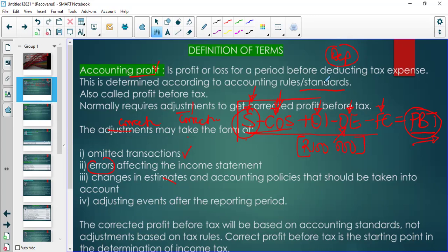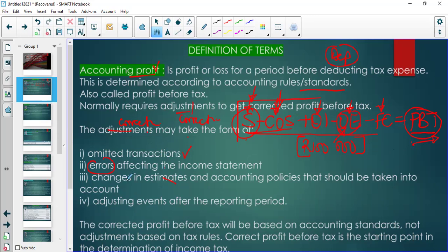And then the examiners are going to tell you that the junior accountant, they bought equipment and it was subtracted as an expense. And you know that that is an asset. So you must reverse that. So that's the adjustment you might have to do to your profit before tax. You have to reverse that and do proper calculation of depreciation. You know, this is not an expense. This is an asset, right?